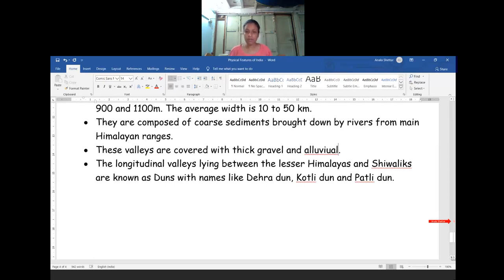The part of the Himalaya lying between the Sutlej River and the Kali River is known as the Kumaon Himalayas. Where the Kali and Tista rivers originate, we call it the Nepal Himalayas, and the part lying between Tista and Dihang River is known as the Assam Himalaya.